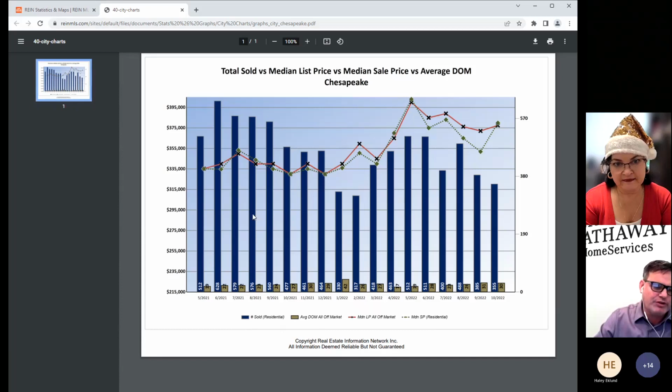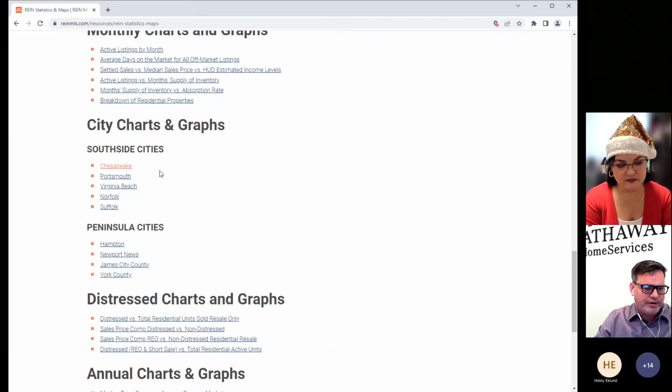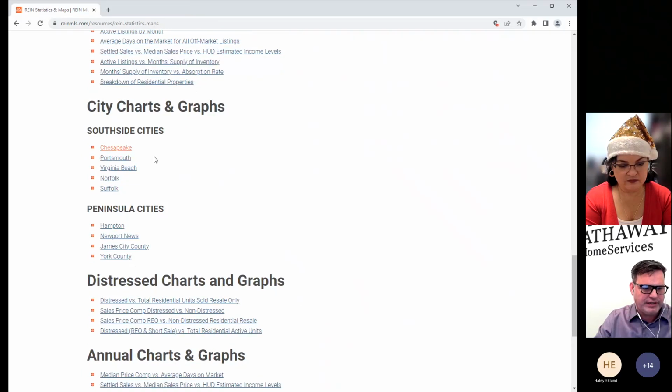If you are really good with graphs and you like graphs and you can explain them, this is a great graph, I'm sure. I get a little confused with all the extra lines. It's here, though, for those of you that are really good with it and understand how to explain them. So you have these graphs available as well, broken down by the cities that you're working in.